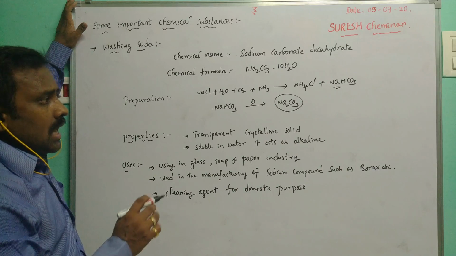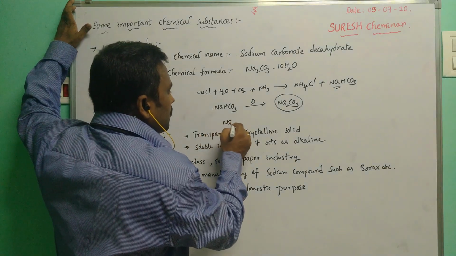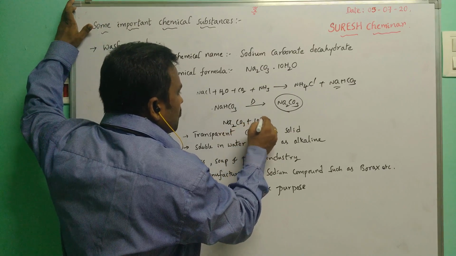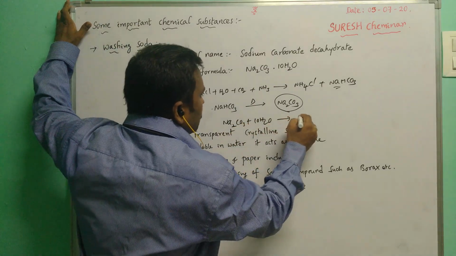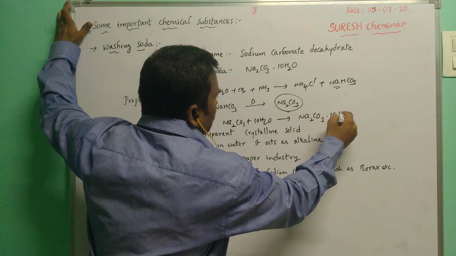Why? Because it does not have any water molecules. So Na2CO3 plus 10H2O gives rise to Na2CO3 dot 10H2O.